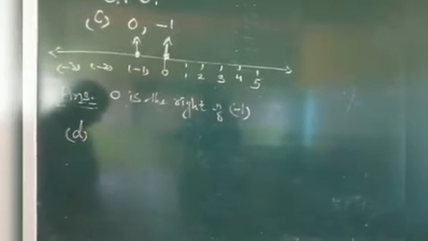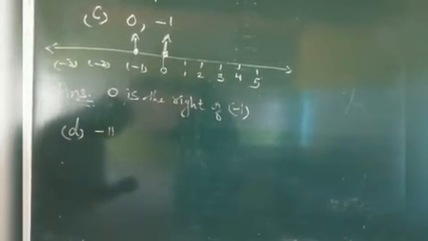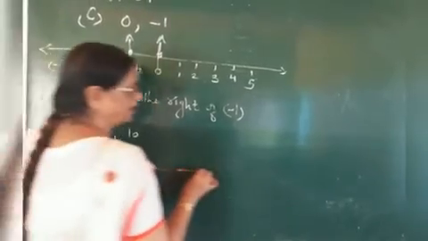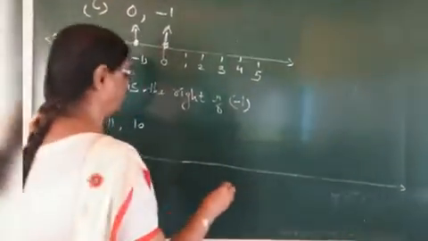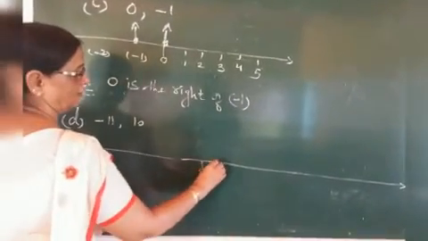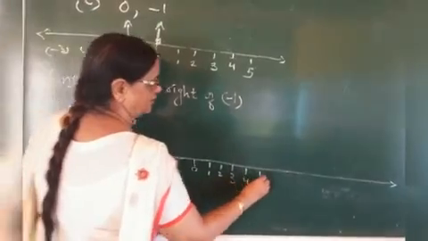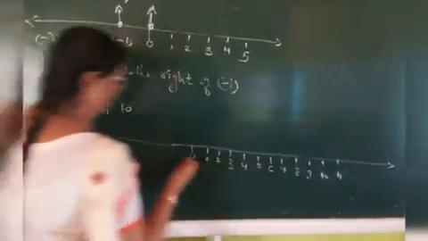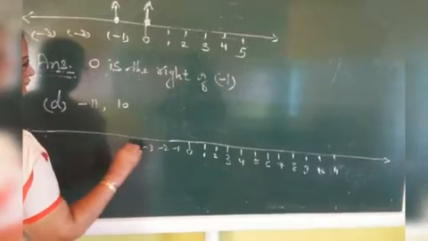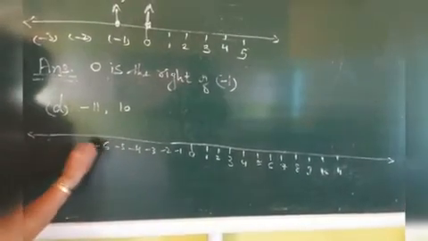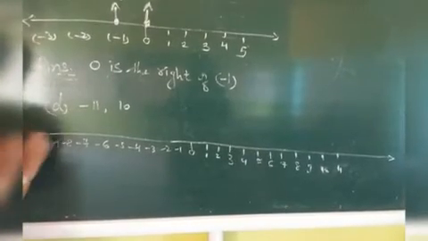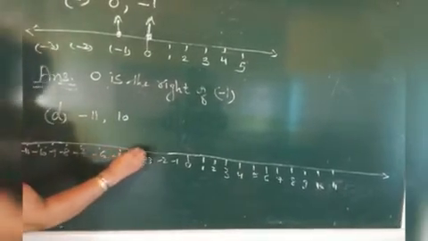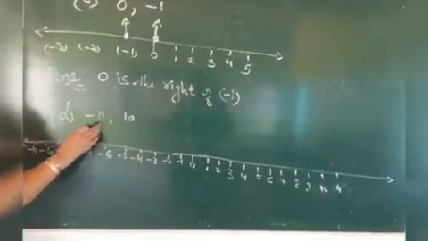Next is asked -11 and 10. For that we have to draw the number line. 1, 2, positive on the right side, negative on the left side. Now, where is -11?